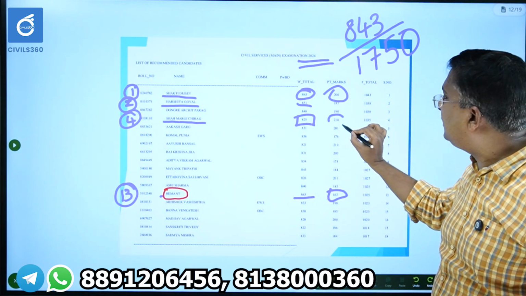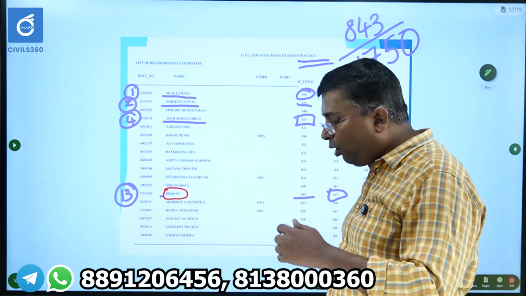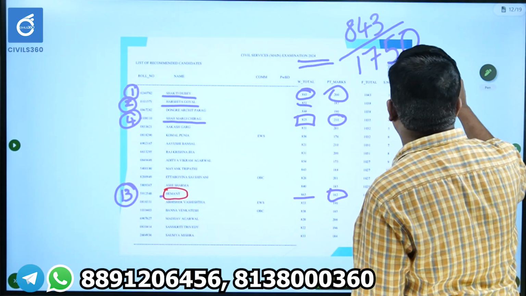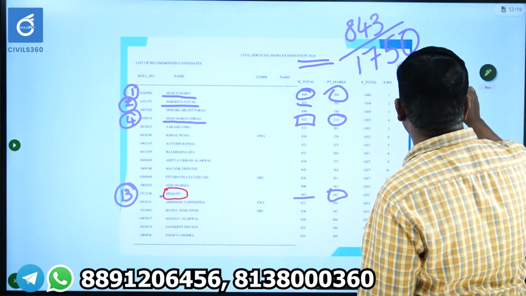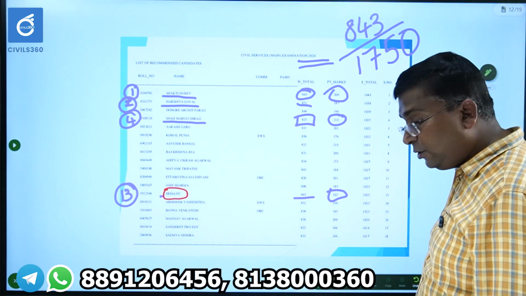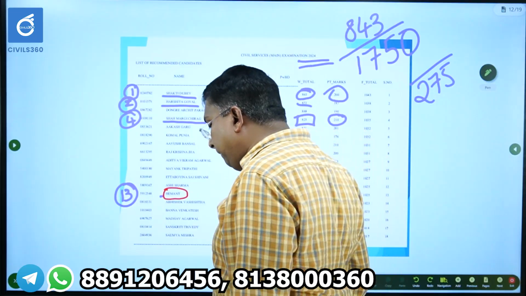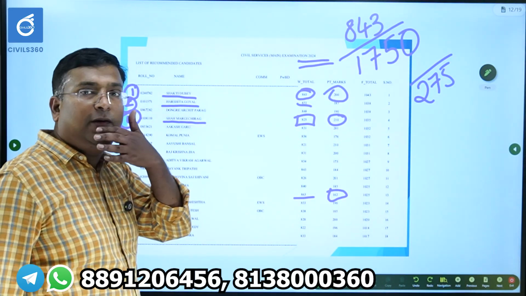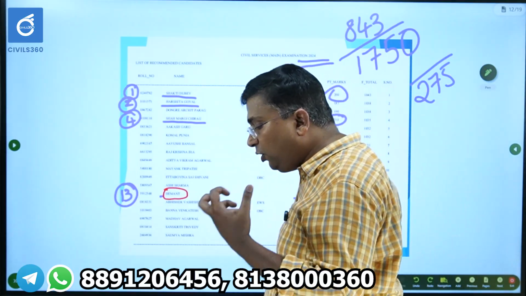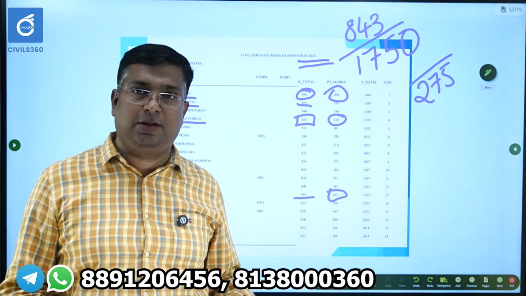The difference is that the fourth ranker got 210 in the interview. The personality test is out of 275, so out of 275, he scored 210. So even the personality test or interview played a very important role in deciding your final rank list, not only mains. Mains and interview marks together decide your final rank list.